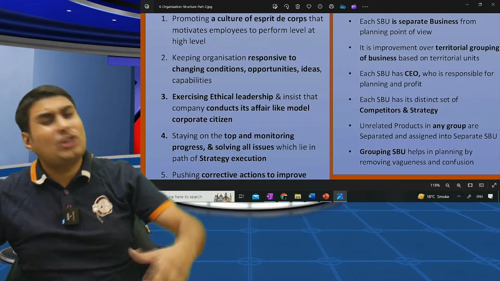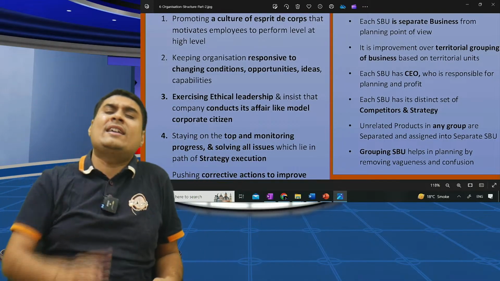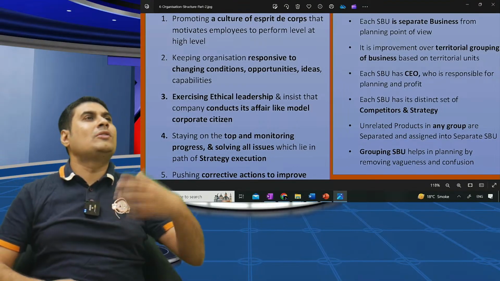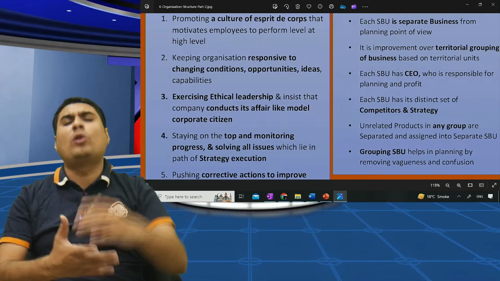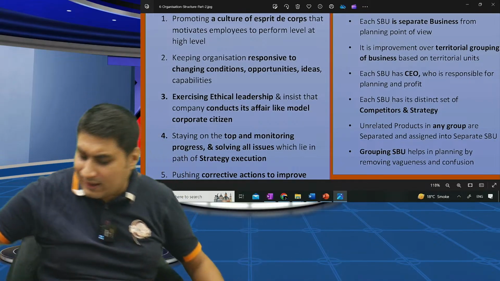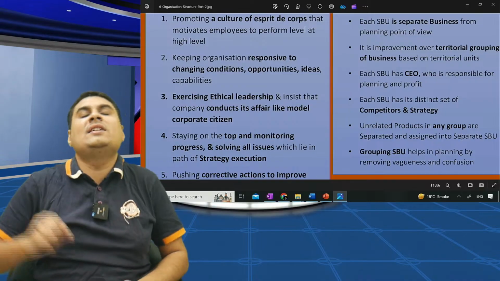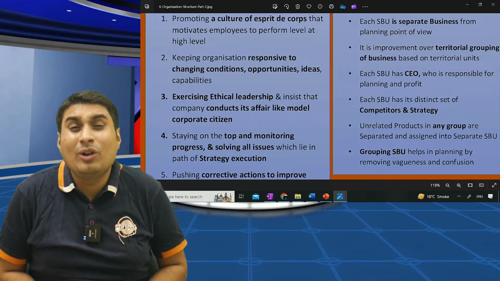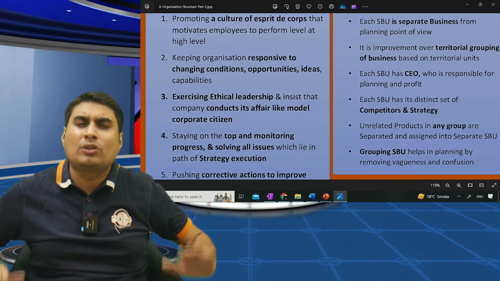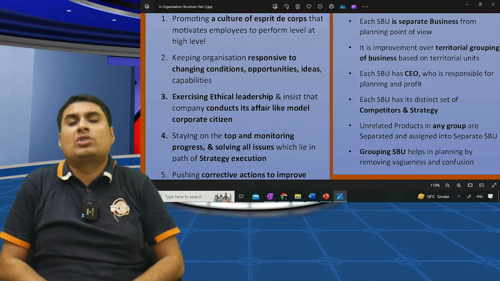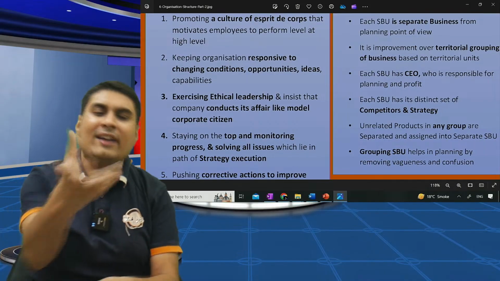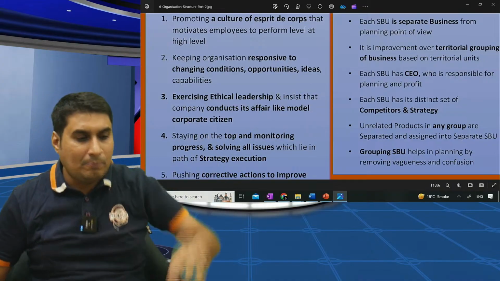Okay. C. Promote a culture of esprit de corps that motivates employees to perform at the highest level. R. Keep the organization responsive to new ideas, capability, opportunity. E. Exercise ethical leadership so the company conducts itself like a model corporate citizen. T. Staying on the top, monitoring progress, solving whatever issues lie in the path of good strategy execution. And A, pushing corrective action to improve strategy execution and overall performance. Clear?